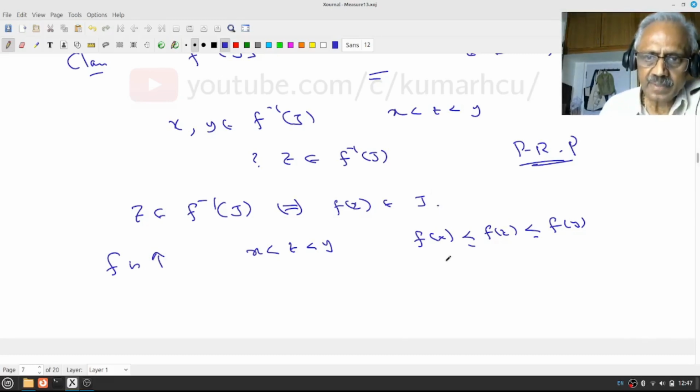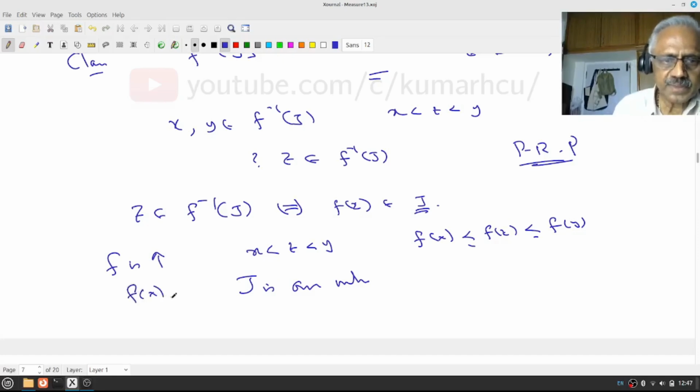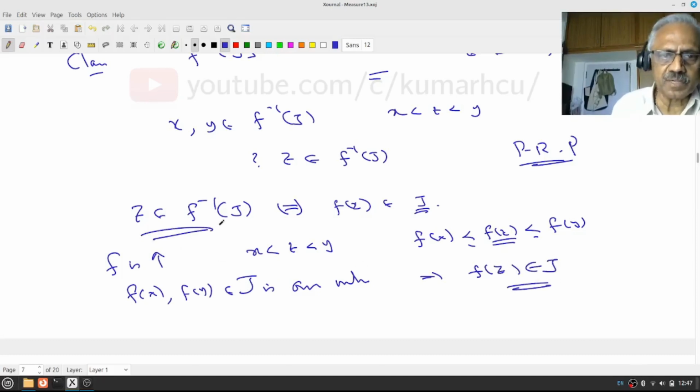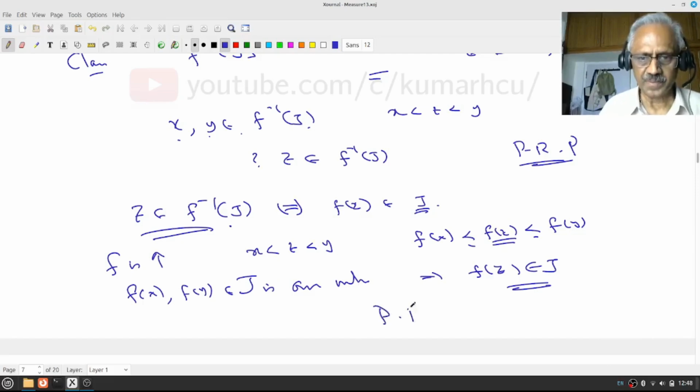Okay, right? Now, what do I know about J? J is an interval. And f(x), f(y) are in J, and f(z) is a point in between. That means f(z) belongs to J. If f(z) belongs to J, that means z belongs to f inverse of J. Right? So what have I proved? Take any 2 points x and y in f inverse J. Suppose z is a point in between x and y, then z is also in f inverse J. That means f inverse J is an interval. Have I proved it? Yes. Okay. P.R.P.